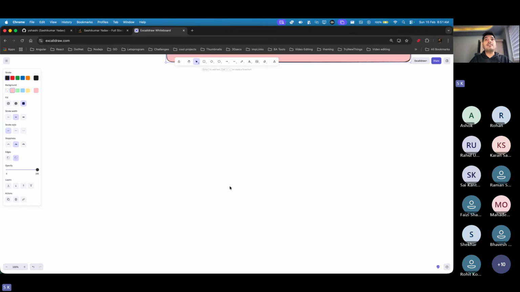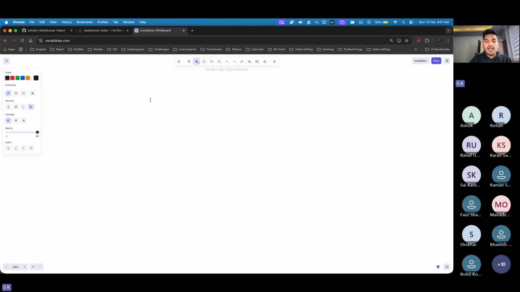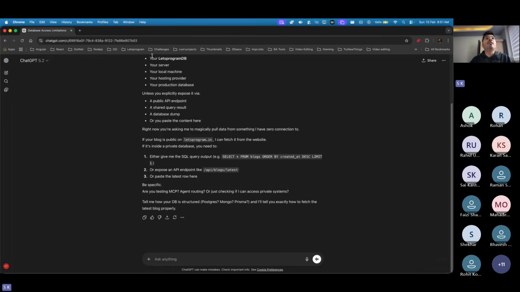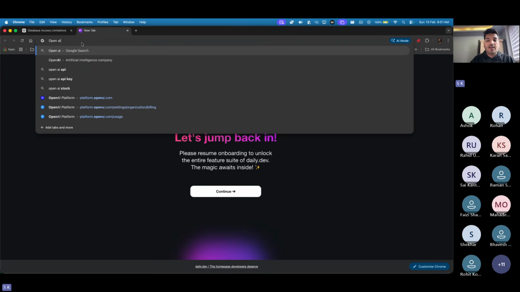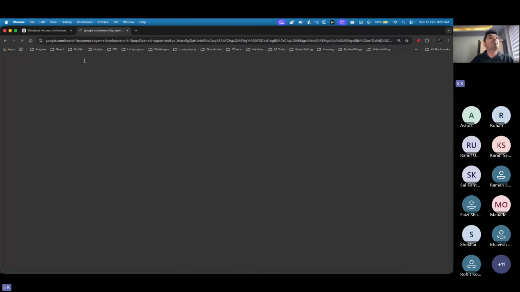Now there are already big companies, like OpenAI and Google, that have built their own agent development kits. There is something called the OpenAI ADK, and there is something called the Google Agent Development Kit. ADK means agent development kit. So now, we don't have to build anything from scratch, because people have already provided it. So when I search for the OpenAI Agent Development Kit,